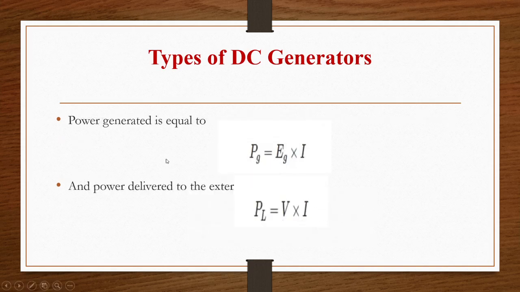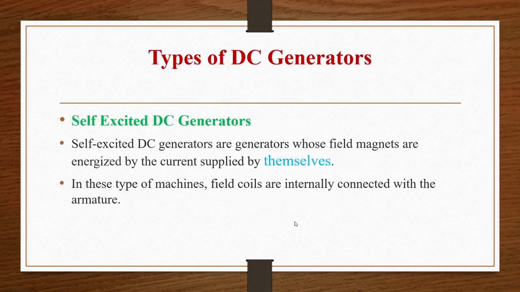Anything is same. Now power generated and power given to the load we are finding out. So power generated in the generator or in the armature is given as PG is equal to EG into I, and power given to the load is given as PL is V into I.